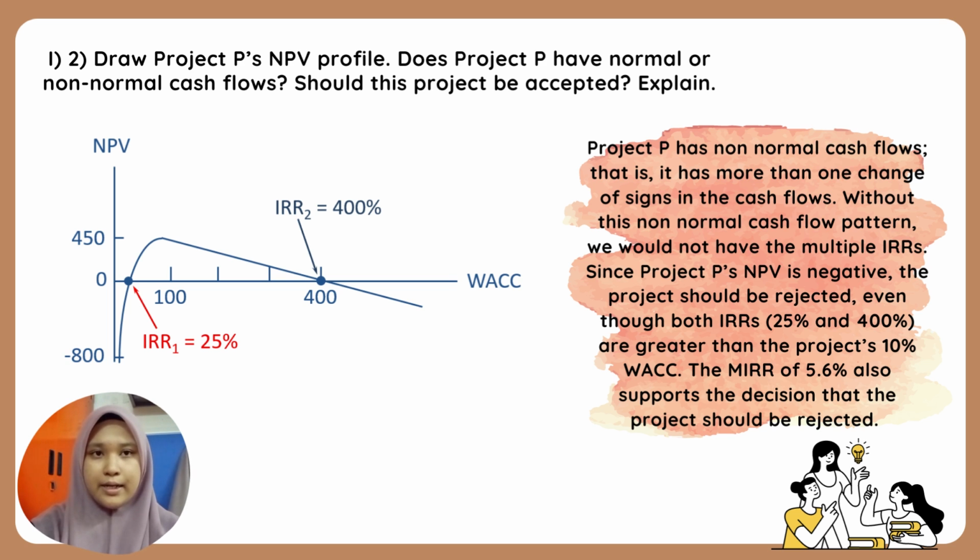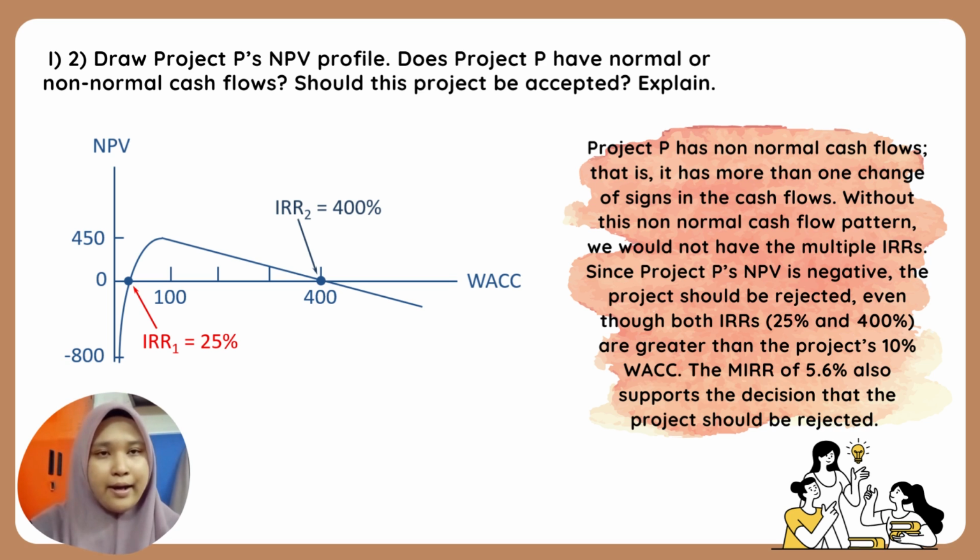As mentioned just now, this project, project P, has non-normal cash flow. That is, it has more than one change of signs in the cash flows. Without this non-normal cash flow pattern, we would not have multiple IRRs. And since project P's NPV is negative, the project should be rejected, even though both IRRs, which are 25% and 400%, are greater than the WACC, which is 10%.